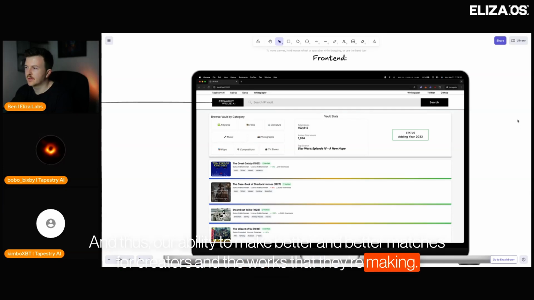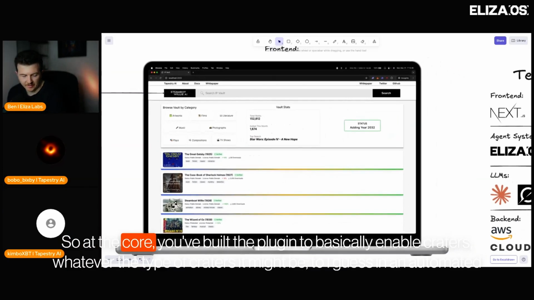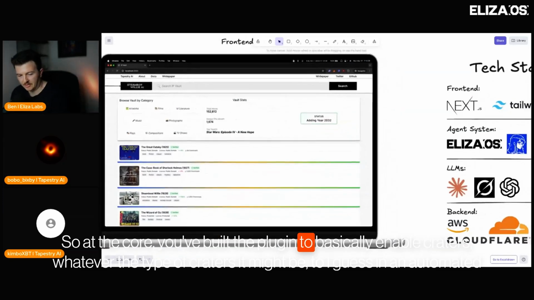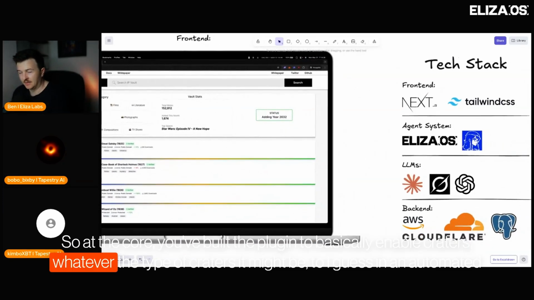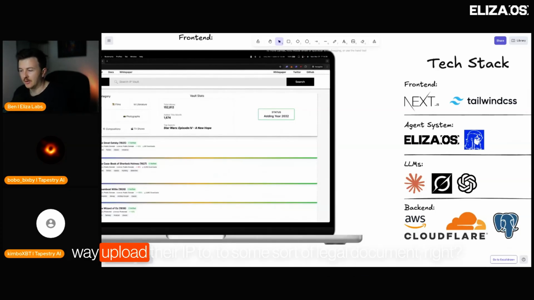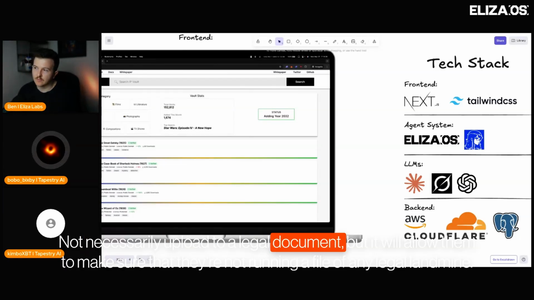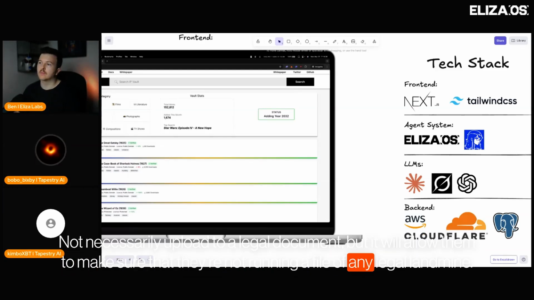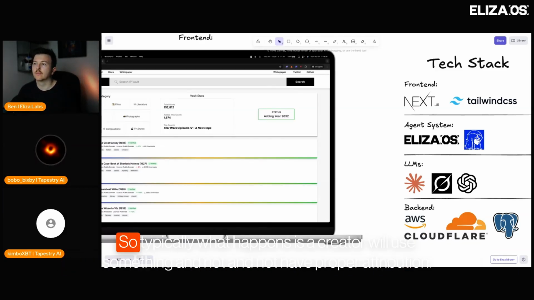So at the core, you've built the plugin to basically enable creators, whatever the type of creators it might be, to, I guess, in an automated way, upload their IP to some sort of legal document, right? That's at the core of what you've built. Not necessarily upload to a legal document, but it will allow them to make sure that they're not running afoul of any legal landmines.